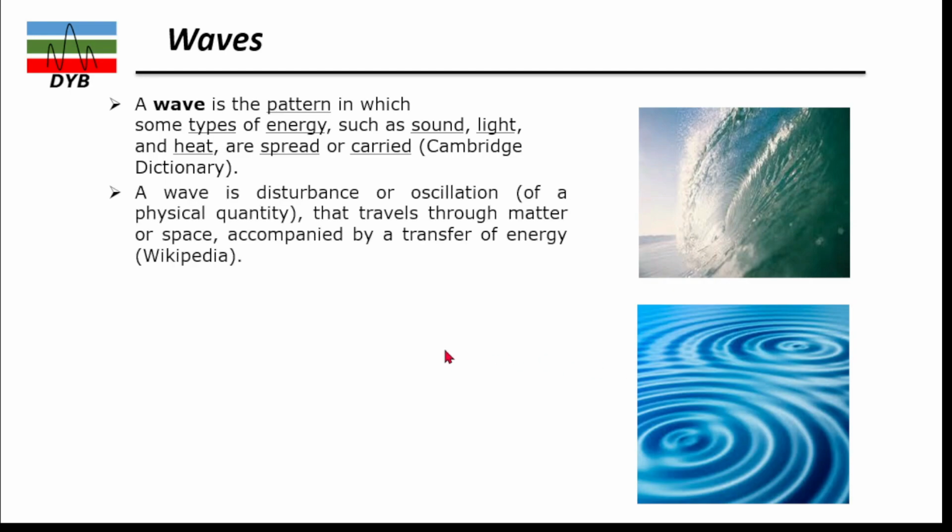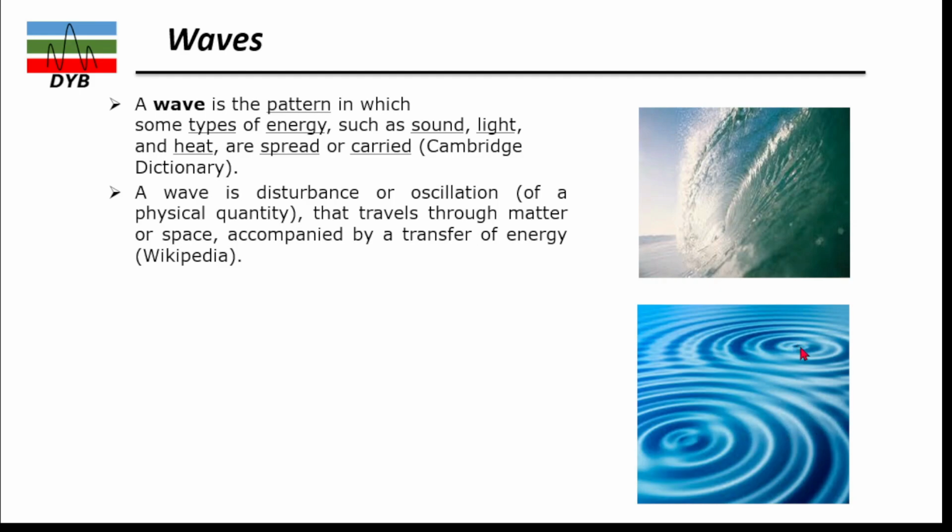Also, a wave is a disturbance or oscillation of a physical quantity that travels through matter or space, accompanied by the transfer of energy. We can look at these figures. Let's say when we drop a stone into calm water, you can see the energy produced at this point propagates with time.